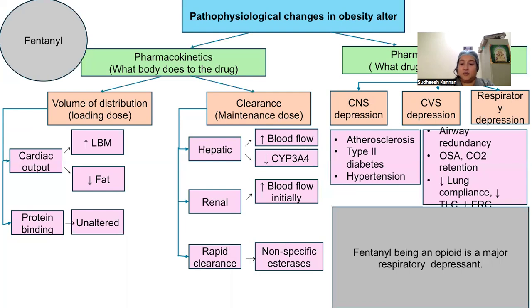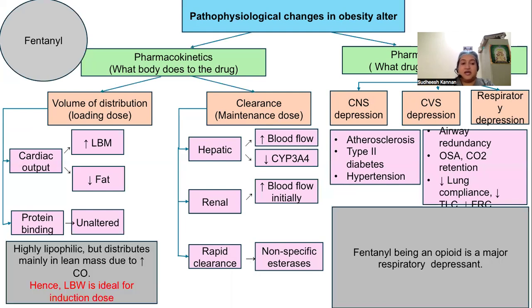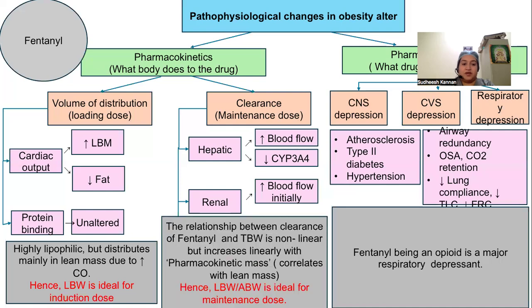Fentanyl is an opioid. It's a major respiratory depressant. It is highly lipophilic but distributes mainly in the lean mass due to increased cardiac output. Hence, lean body weight is ideal for induction dosing. However, the relationship between the clearance of fentanyl and total body weight is not linear, but increases linearly with something called pharmacokinetic mass, which mainly correlates with the lean mass. Hence, lean body weight or the adjusted body weight is ideal for maintenance dosing.